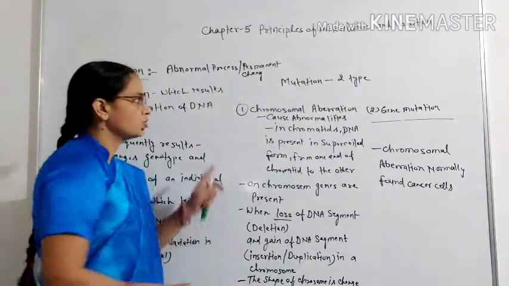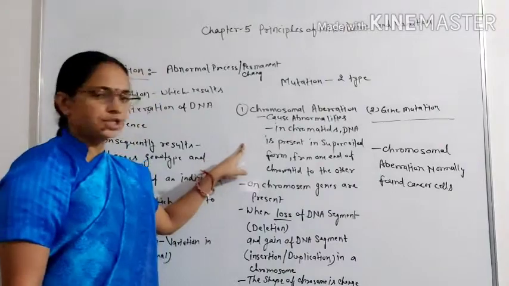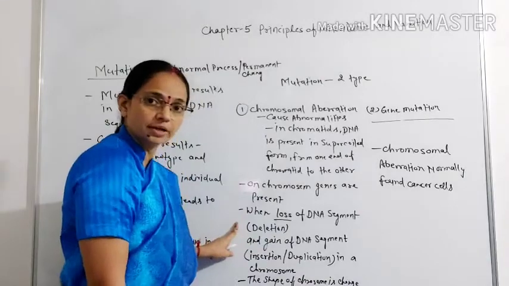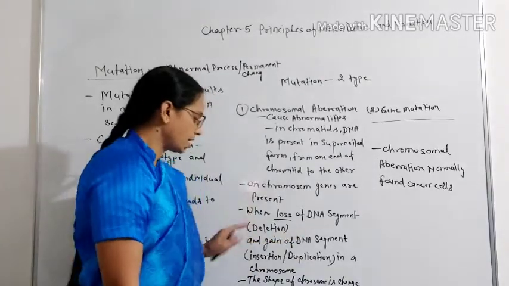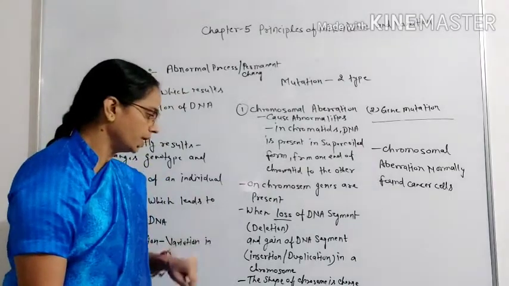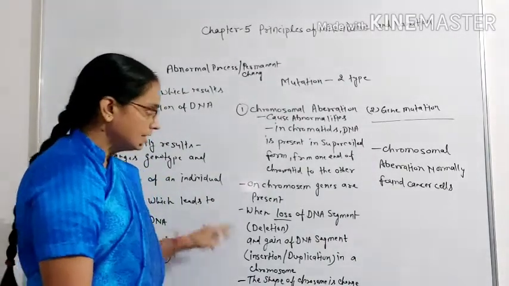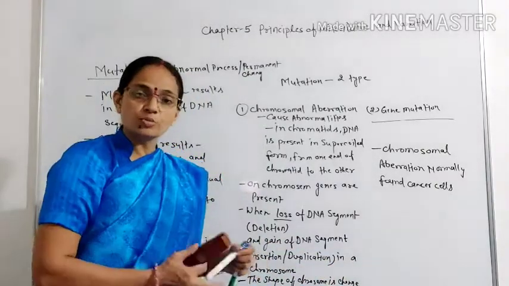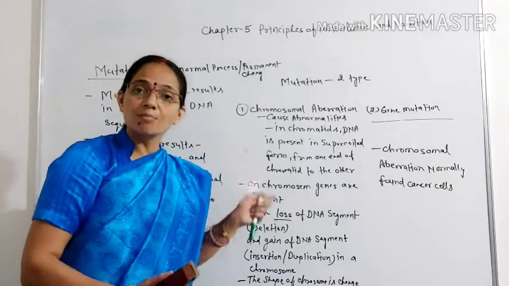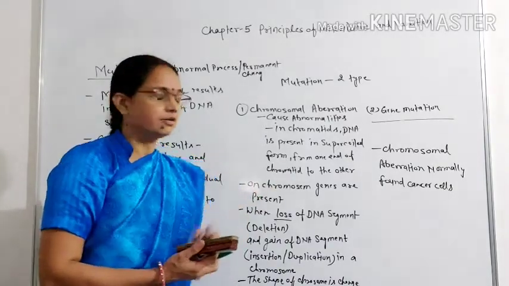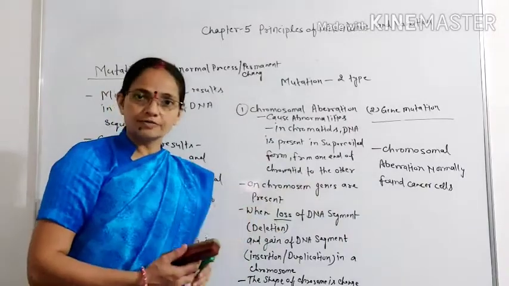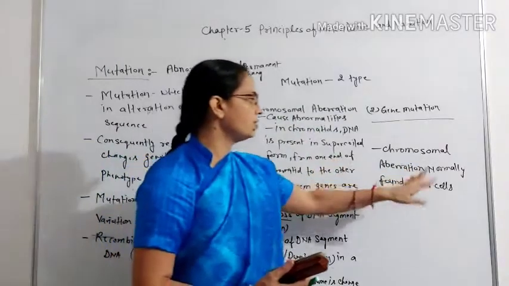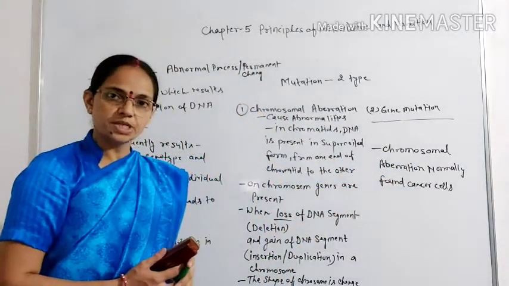So this is all about chromosomal aberration. What is meant by chromosomal aberration? When there is loss of a DNA segment, the process is called deletion, or gain of a DNA segment, the process is called insertion or duplication in a chromosome, and the shape of the chromosome is changed. One more type of chromosomal aberration is there, that is when the number of chromosomes is changed, but we will discuss that in the next part of this chapter. So it causes abnormalities, and chromosomal aberration is normally found in cancer cells.